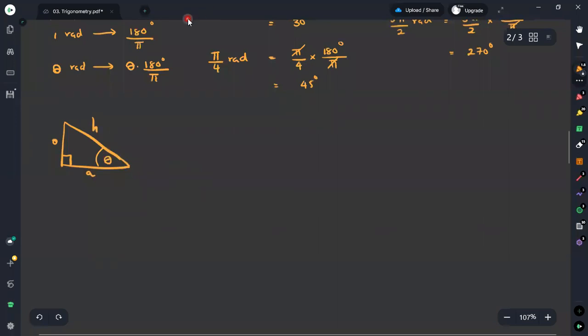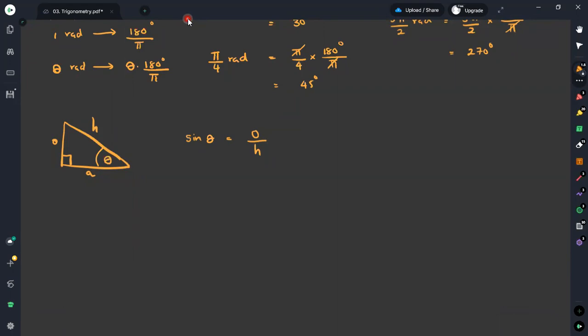Therefore, these are the three basic trigonometric ratios we are defining. The sine value of this theta angle can be simply obtained by taking the opposite side divided by the length of the hypotenuse. Therefore, this can be taken as O divided by H. It is not 0, this is O. O divided by H gives us the value for sine theta.